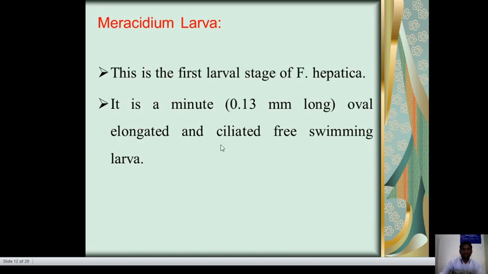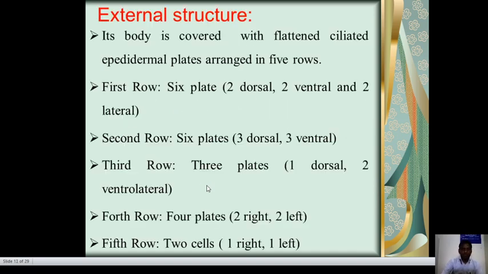The miracidium larva is the first larval stage of Fasciola hepatica. It is a minute, oval, elongated free swimming larva. The external structure: the body is covered with ciliated epidermal plates arranged in 5 rows. First row, 6 plates: 2 dorsal, 2 ventral, 2 lateral. Second row, 6 plates: 3 dorsal, 3 ventral.